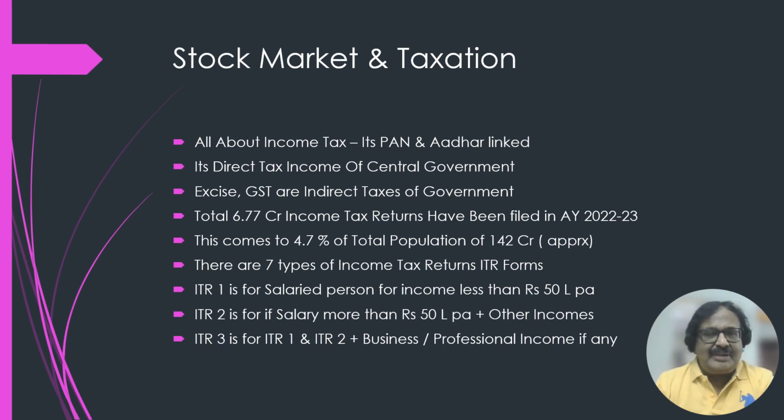In India, a total of 6.77 crore income tax returns have been filed in assessment year 2022-23. This comes out to be 4.7% of the total population of 142 crore approximately. Now, though this tax net seems to be very small, this is because the agriculture income is not yet taxable in our country.